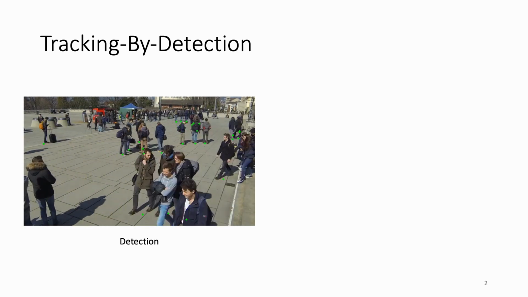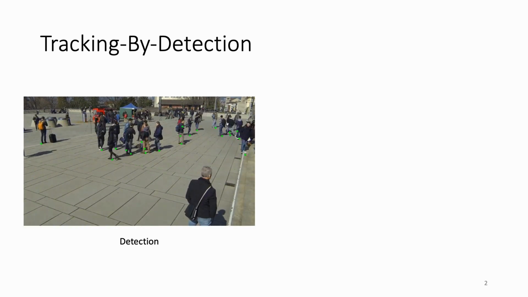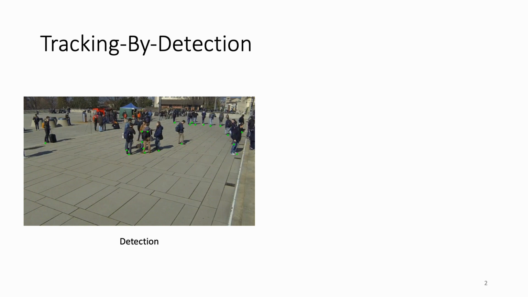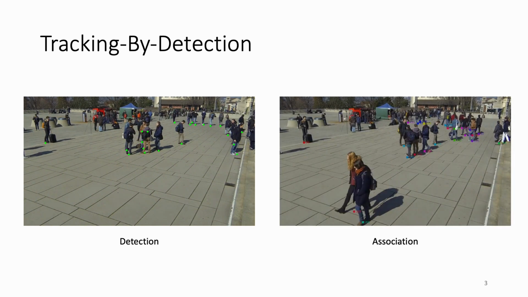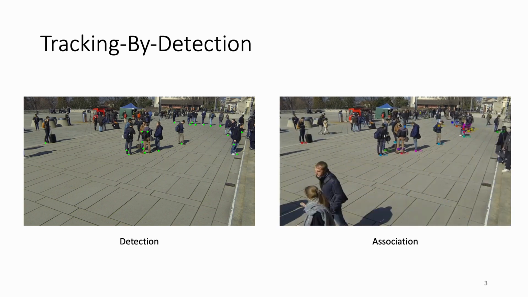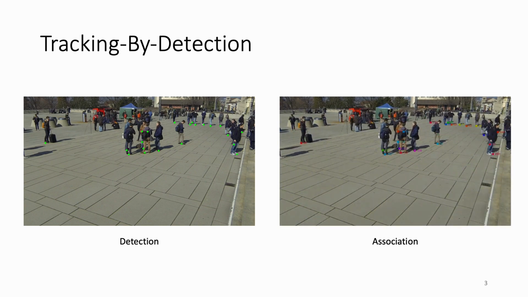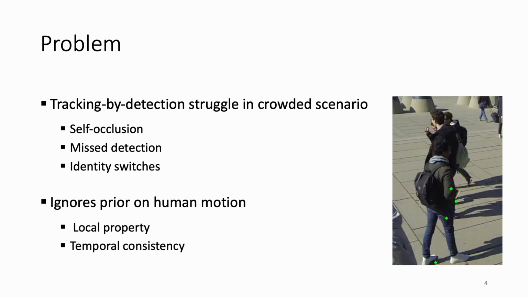Most recent approaches in tracking follow the tracking by detection paradigm. First, they detect people in individual frames. Then, they associate those detections over time to form tracks and assign to them a unique ID. One problem with such approaches is that they heavily rely on the detection. If some detections are missed, for example due to self-occlusion, it can cause problems during the association phase and cause identity switches. Additionally, since the detections are extracted frame by frame, they ignore prior about human motion and temporal information.